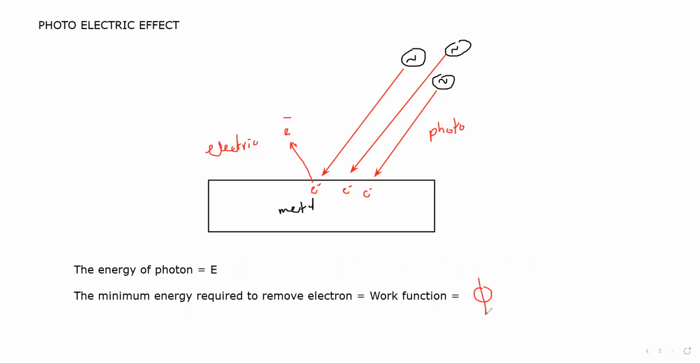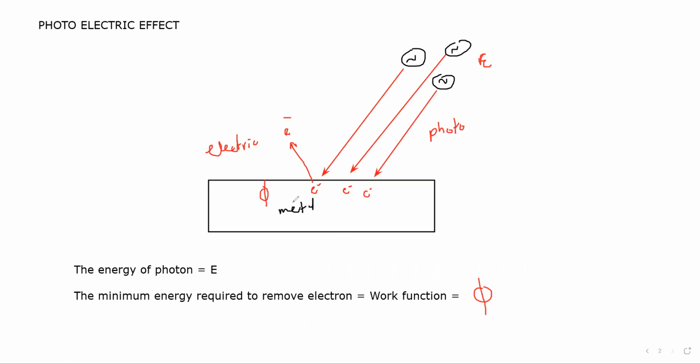So the energy which the electron must have to come out, the minimum possible energy, it can have more than that, but the minimum possible energy which this electron requires to go out is called the work function.